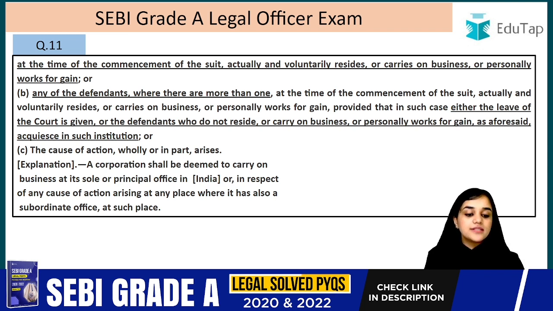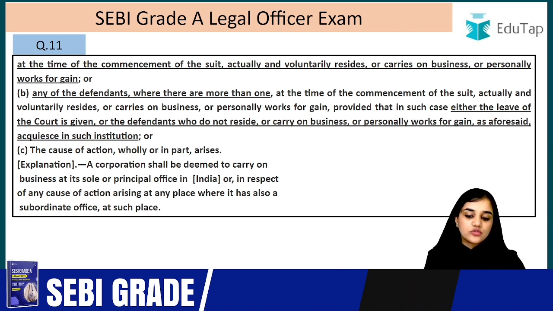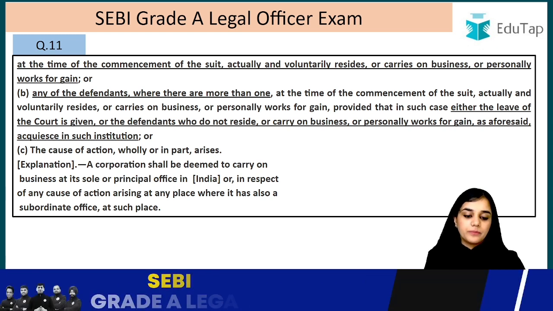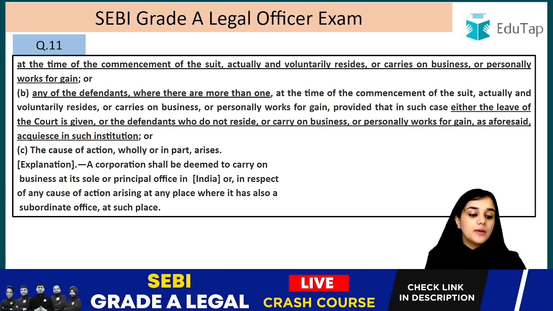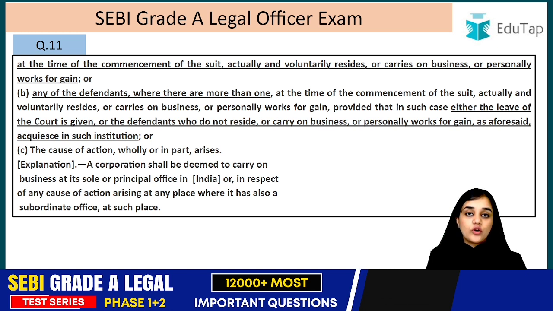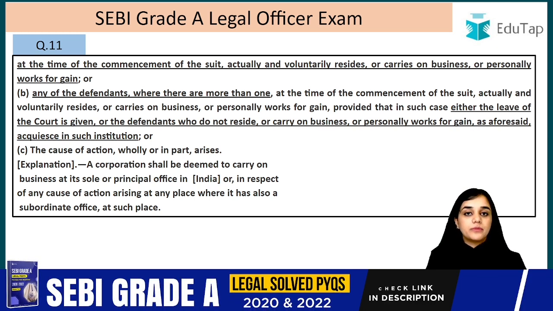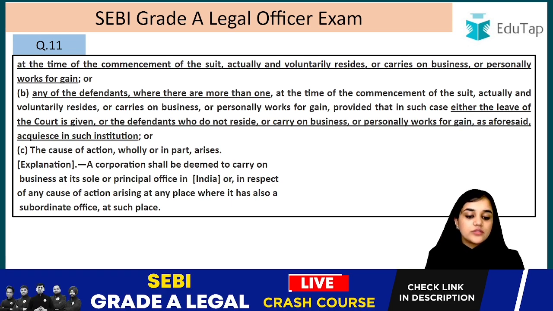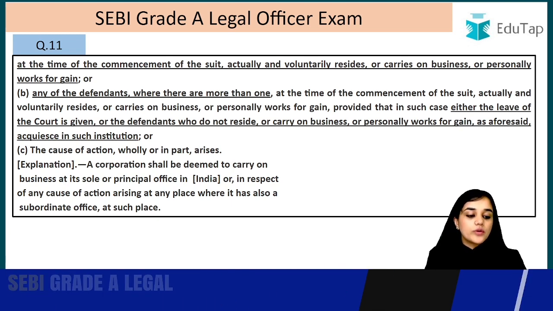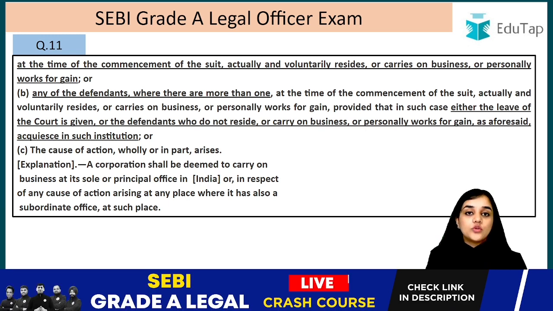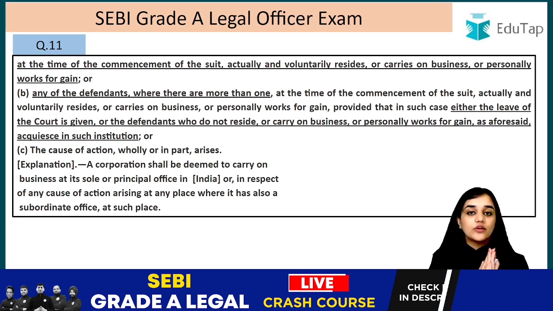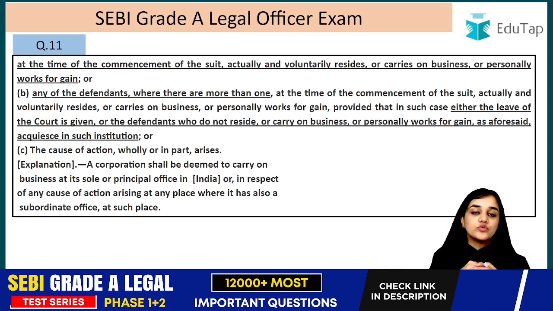So what will happen is, at the time of the commencement of the suit, actually and voluntarily resides or carries on business or personally works for gain, provided that in such case either with the leave of the court is given, either with the permission of the court, in one such area where one of the defendants is residing, right, with the leave of the court, or the defendants who do not reside or carry on business or personally work for gain, or if the non-residents agree to one place, right, they agree to a place where they are not residents. In that case, that jurisdiction will be final.